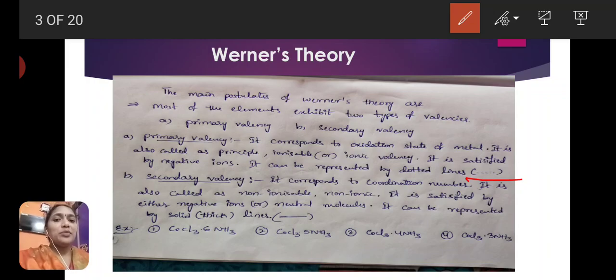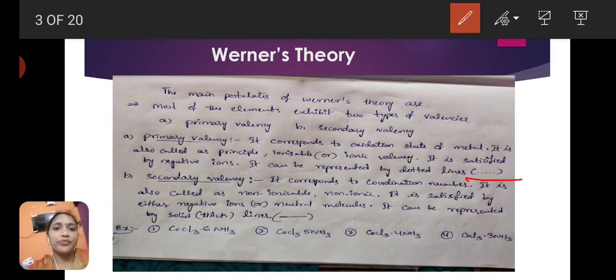Ionic valency means it is ready to ionize on hydrolysis. Ionizable means this valency is ready for the ionization process.